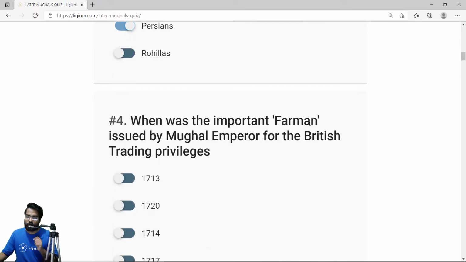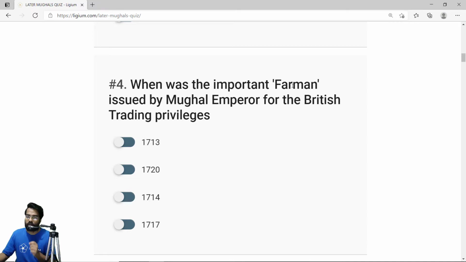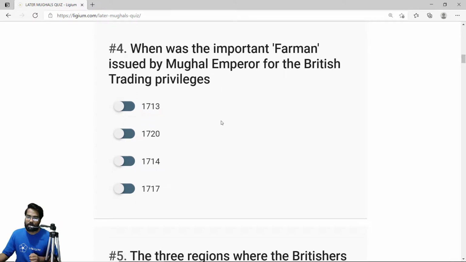Okay, now the fourth question. When was the important Farman issued by Mughal emperor for the British trading privileges? This is one of the most important questions of the later Mughal rulers. 1717 is the year at which the Farman was issued. The Farman was issued by Farooq Siyar. Remember this. This Farman gave trading privileges to the Britishers. So the correct answer is option D, 1717.